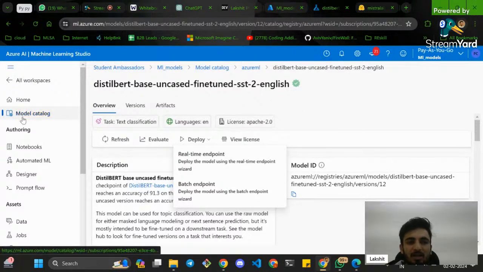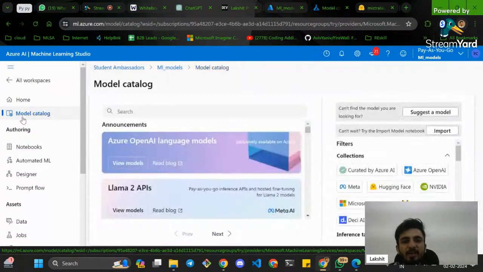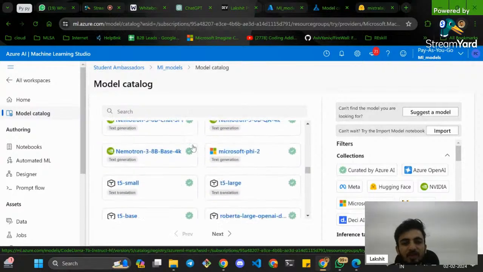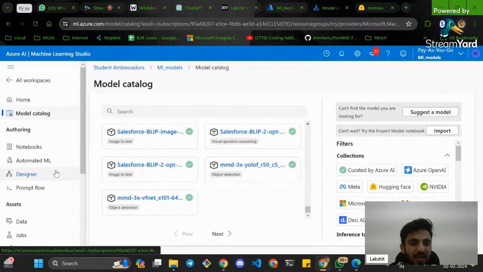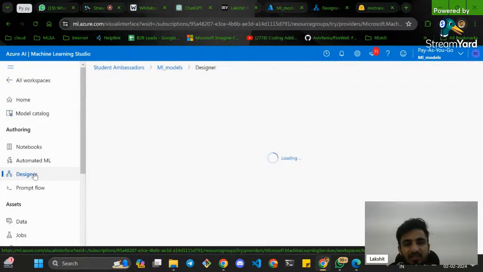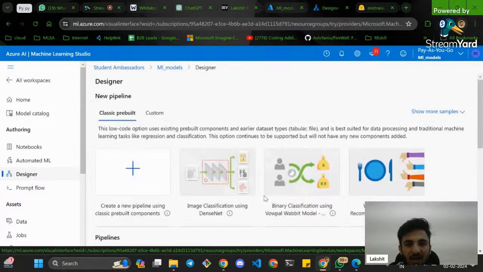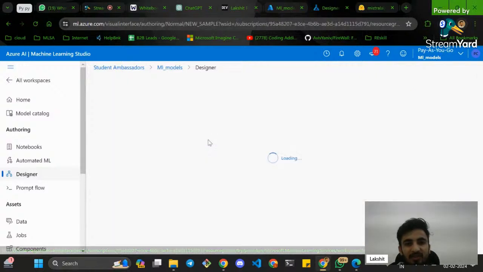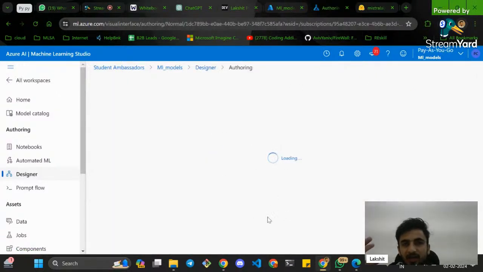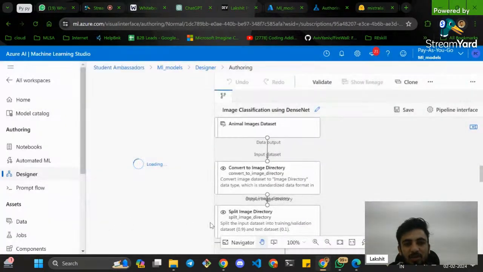So this is a particular kind of template where you can utilize all these things for free as a tool. Everything is available right here in this tool. And again, the designer is available, where it will give you the high-level architecture of how it looks. Suppose it's an image classification, it will give you the image of how your learning model looks like. So if you are a non-coder, it will tell you how you can make it.